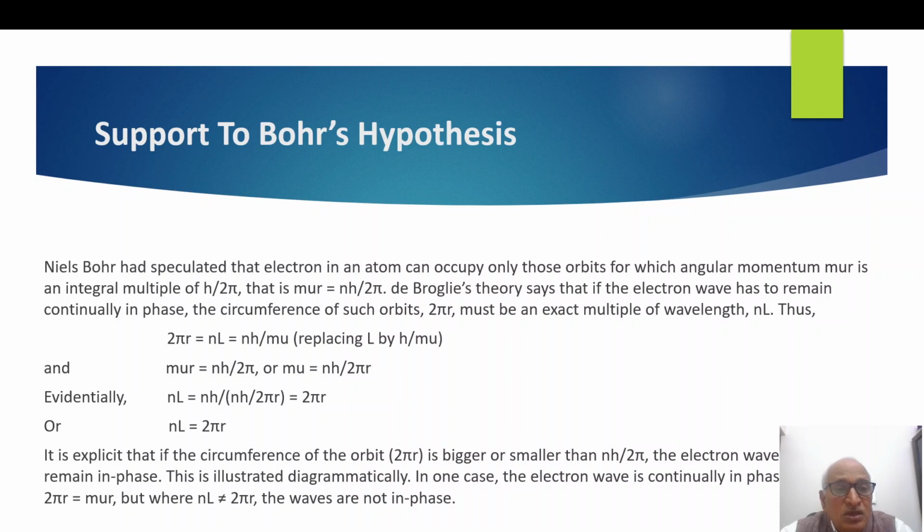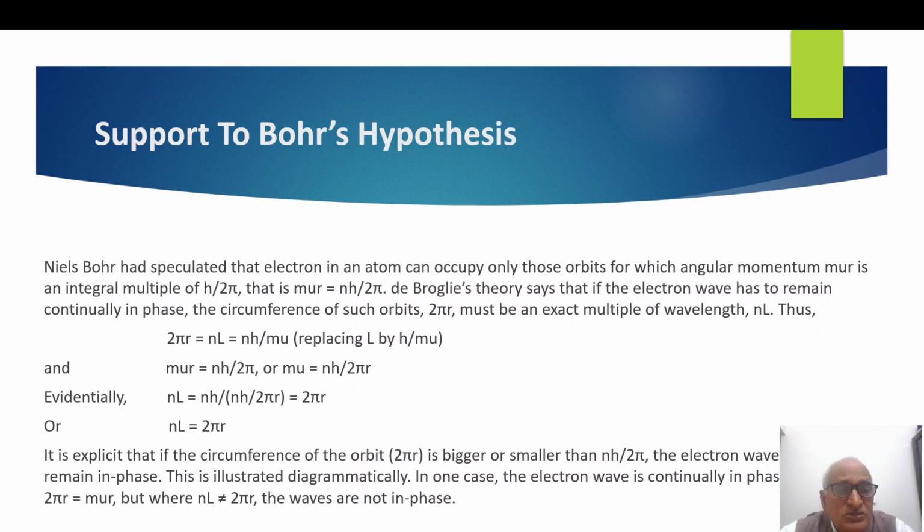It means mu r equal to nh upon 2 pi, Bohr's theory. By transposing, mu becomes equal to nh upon 2 pi r, and you know nL is equal to 2 pi r. Therefore, nL equal to 2 pi r. So thus, the de Broglie equation proved that what Bohr had speculated, not proved, was actually correct.